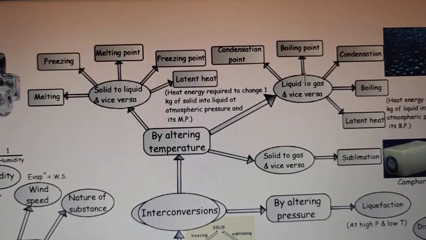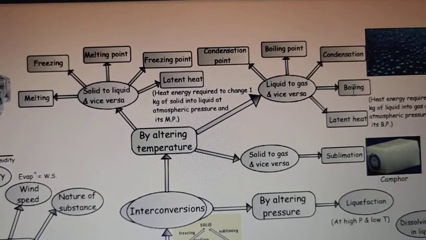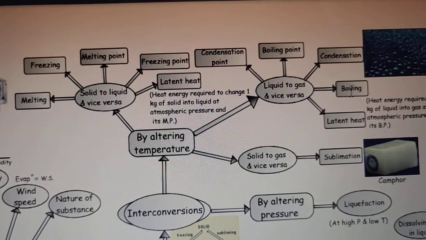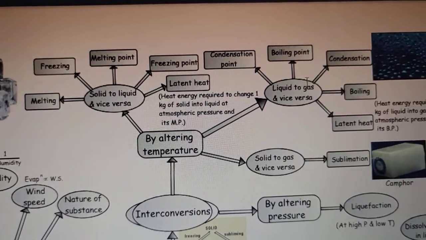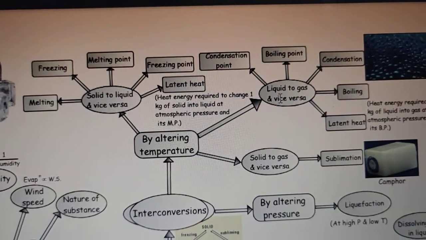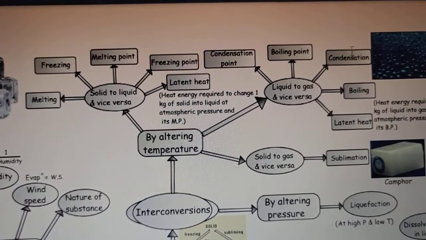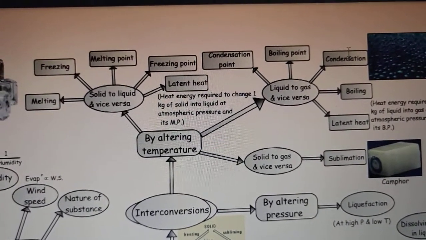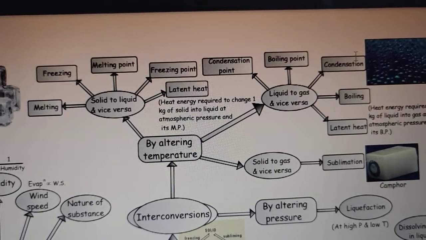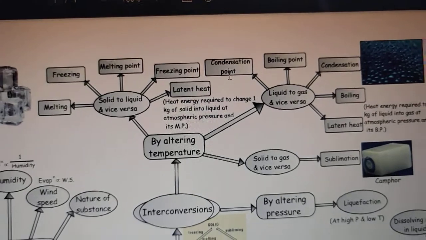Okay, so the point at which a liquid starts boiling at its atmospheric pressure is known as boiling point, and the reverse can be done, that is a gas can be converted into liquid by decreasing the temperature. In the same way, the process of conversion of vapors or a gas into a liquid is known as condensation, and the point at which it occurs is known as condensation point.